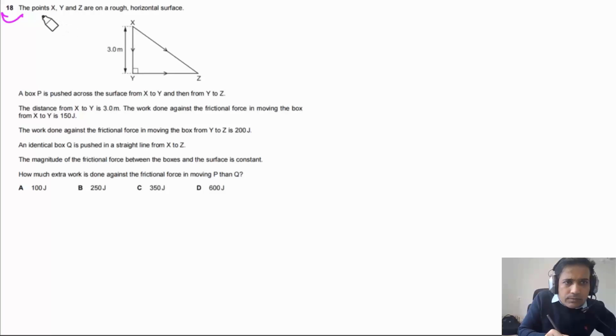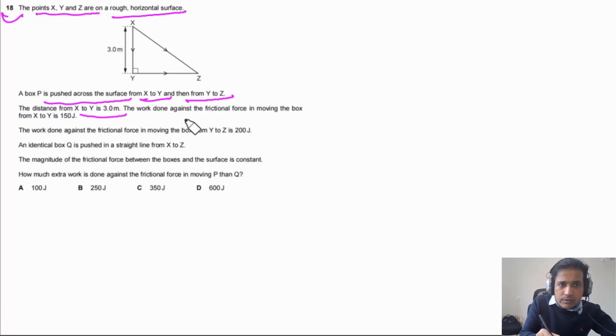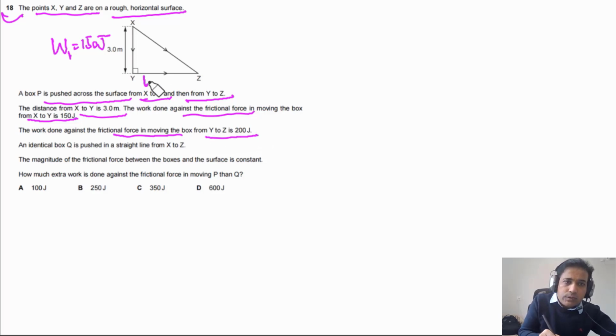Question 18 says the points X, Y, and Z are on a rough horizontal surface. A box P is pushed across the surface from X to Y and then from Y to Z. The distance from X to Y is 3 meters. The work done against the frictional force in moving the box from X to Y is 150 joules, so we can say W1 is equal to 150 joules. The work done against the frictional force from Y to Z is 200 joules, so W2 is equal to 200 joules.